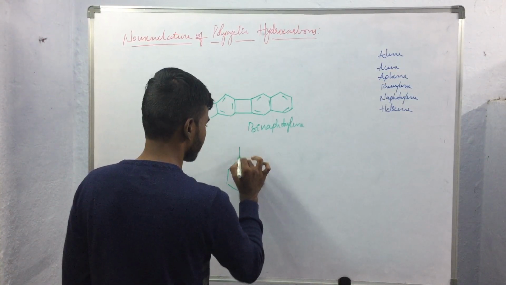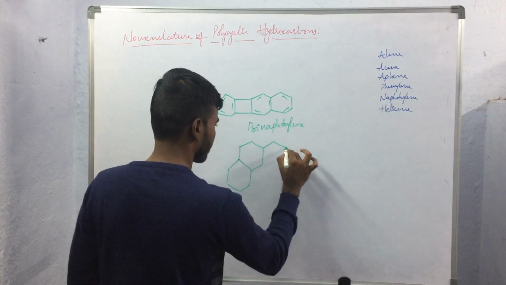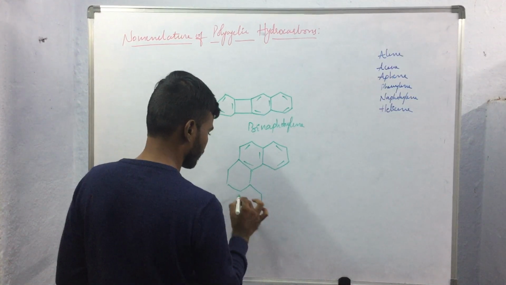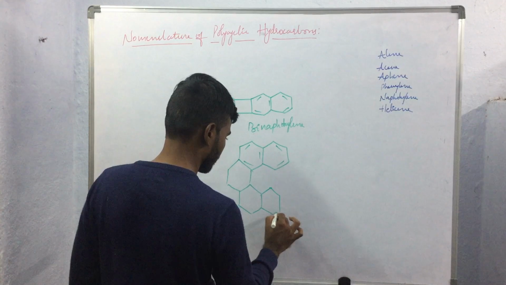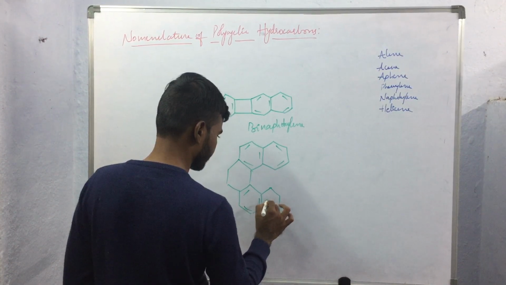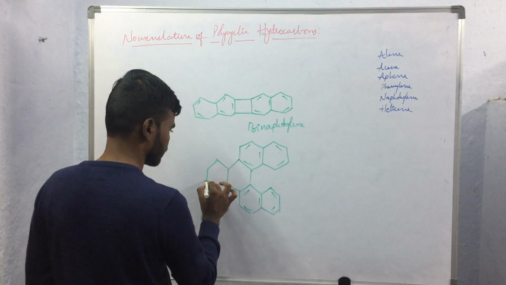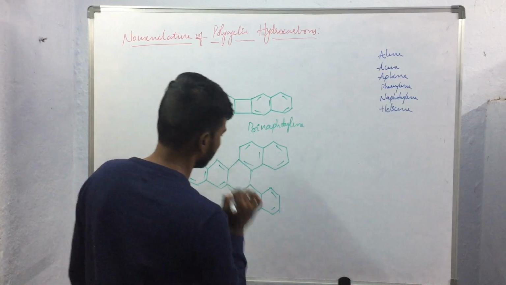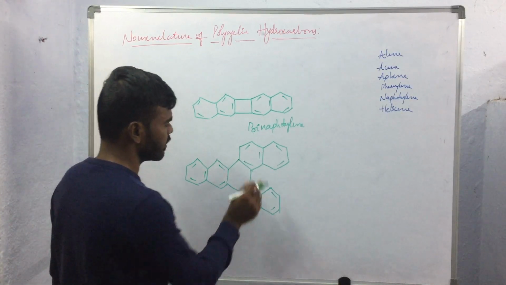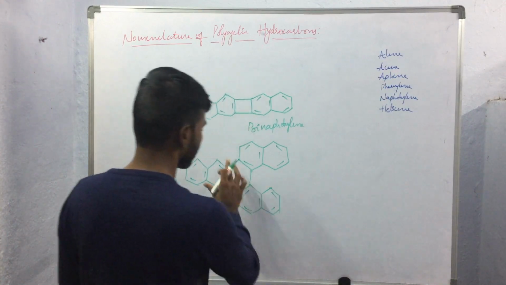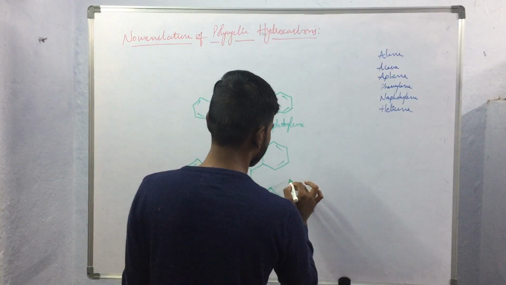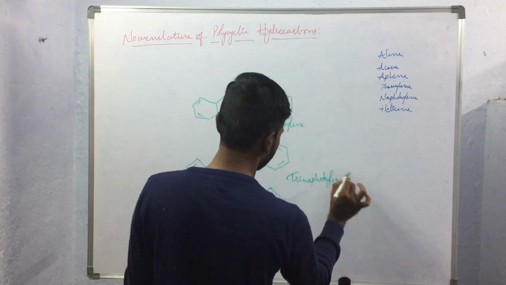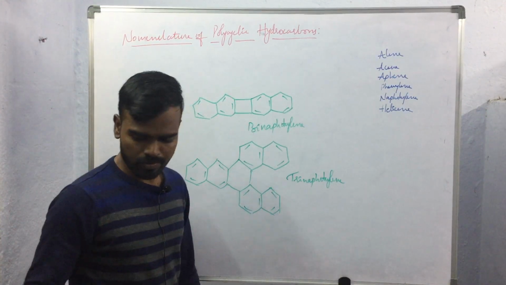If we consider this case, in this case three naphthyl groups are fused together. Sorry, three naphthyl groups are fused. So we will be naming this compound as trinaphthalene. So like this, we will be naming the compounds.